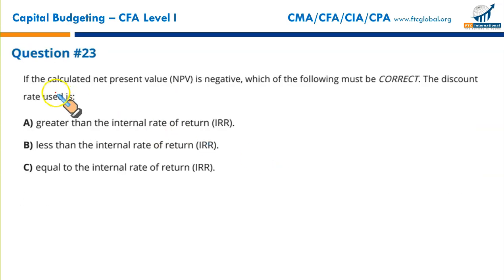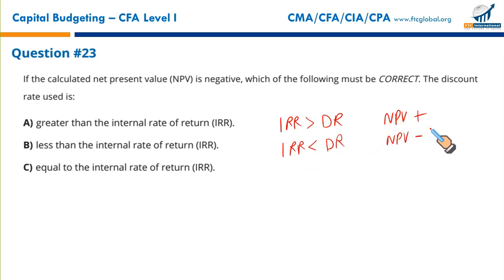Next, if the calculated net present value is negative, which of the following must be correct? Instead of just going to the question, let me first give you an idea. If your internal rate of return, the project rate, is greater than the discount rate, your NPV would be positive. If your internal rate of return is less than the discount rate used in the computations, NPV would be negative. And if your internal rate of return is exactly equal to the discount rate, at that rate, NPV is 0. And that's why we say that at IRR, the net present value is 0. The present values of inflows and outflows are the same.